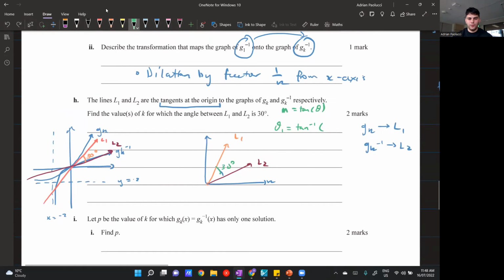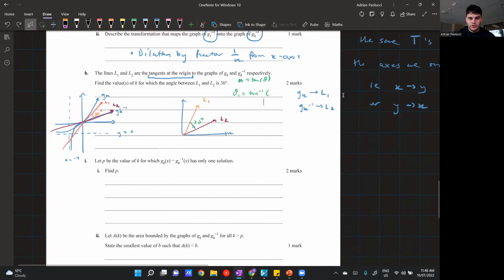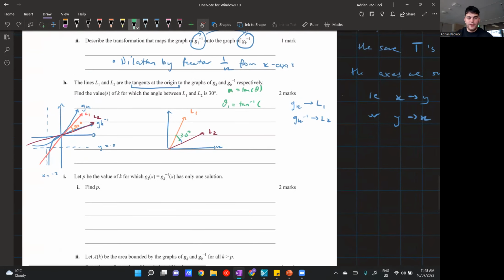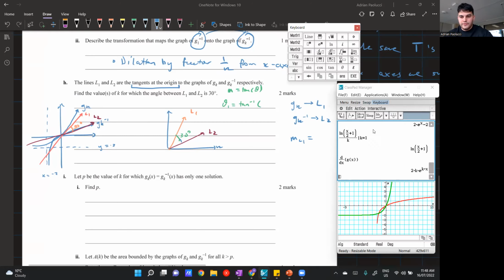And did I figure that out before? No, I didn't actually. So what I can do is figure out my gradient of L1 and just evaluate that on the side. So I say M of L1 is equal to, and then I just evaluate that on the calculator. So G of X, I've already defined it. Find the derivative of G of X and then substitute in X is equal to 0 because our tangent line is at the origin. And I can see that this has a gradient of 2K.